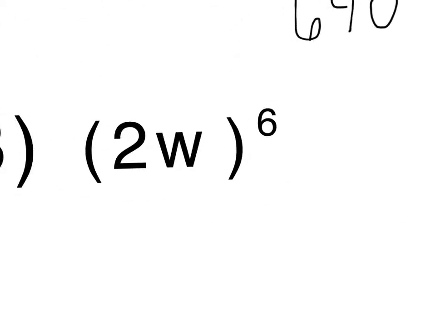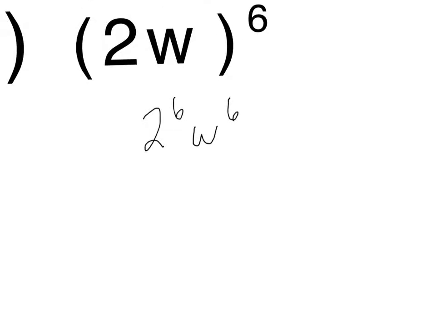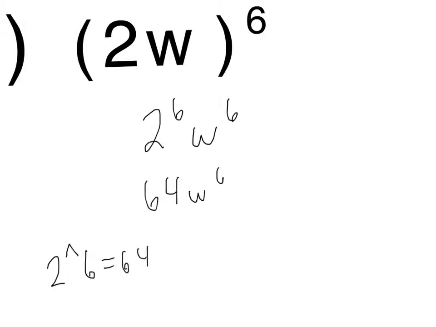Okay, let's try another one. Again, you're distributing. You would have 2 to the 6th, and then w to the 6th. Well, if you take that on your calculator, 2 to the 6th, 2 times 2 times 2 times 2 times 2 times 2, it's a mouthful, you would have 64 w to the 6th. And if you wanted to type that into your calculator, 2 to the 6th, you would type in your 2 caret sign 6, enter on your calculator, and that would give you your solution of 64. And let's try one more.